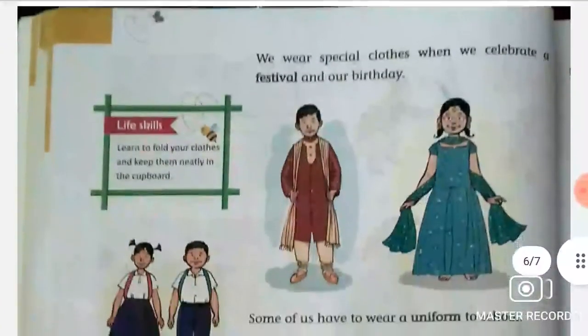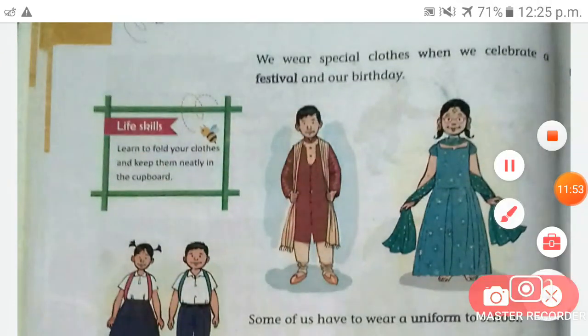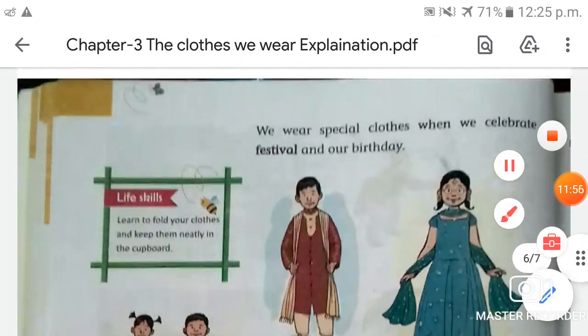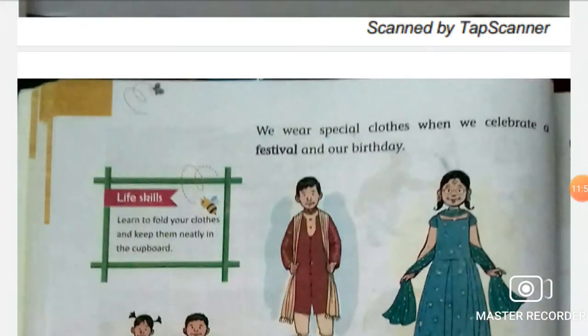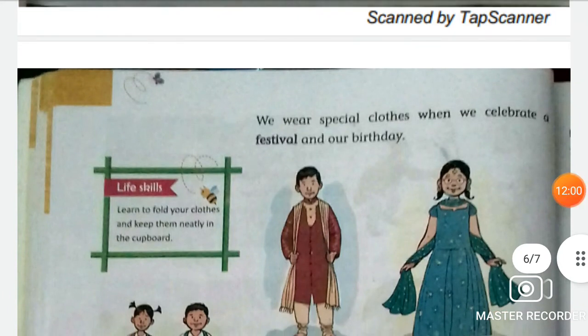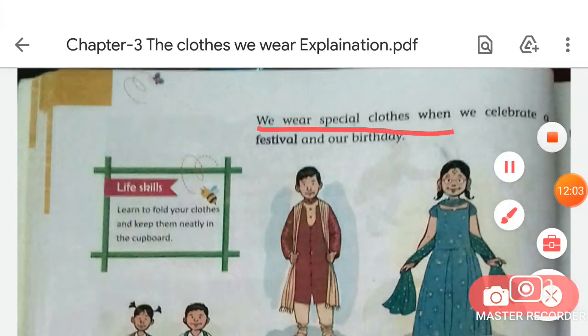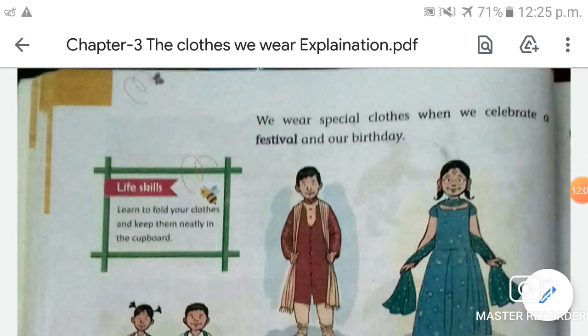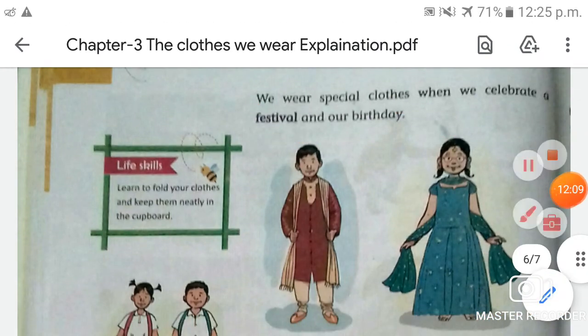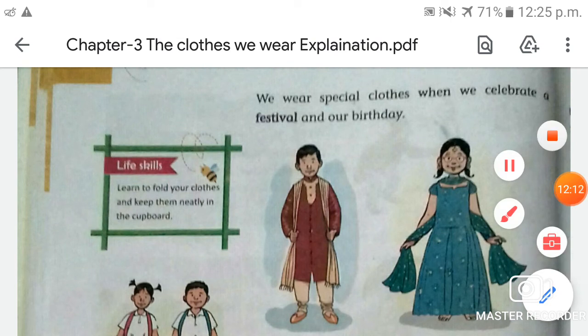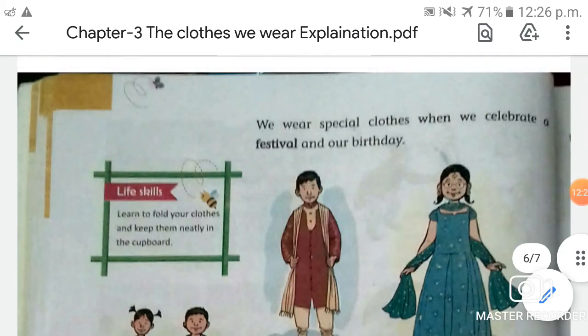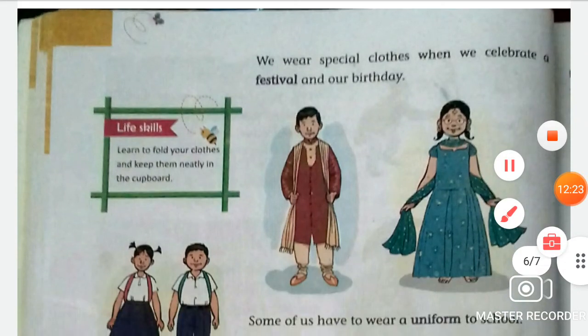Okay, we wear special clothes when we celebrate a festival and our birthday. So students, do we wear simple clothes when it is our birthday or we are doing any celebration? No. When it is any festival or we are going for a party, we wear party wear clothes.